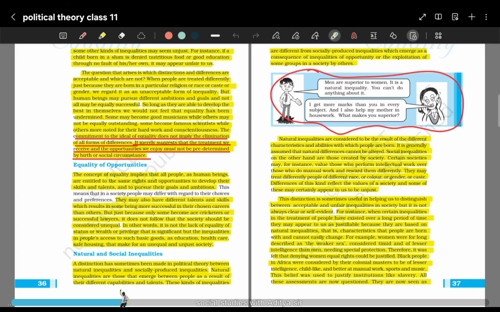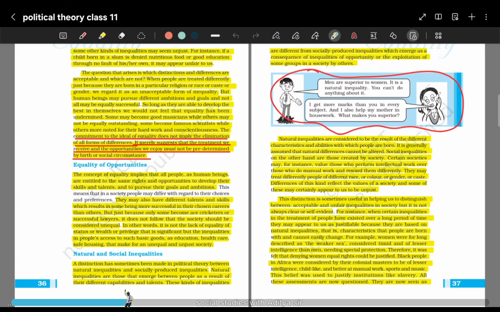The President is treated with utmost respect. So we cannot say that this is inequality, because it does not treat people differently on the basis of their caste, color, creed, gender, religion, whatever region they belong to, but on the basis of the position they are holding.